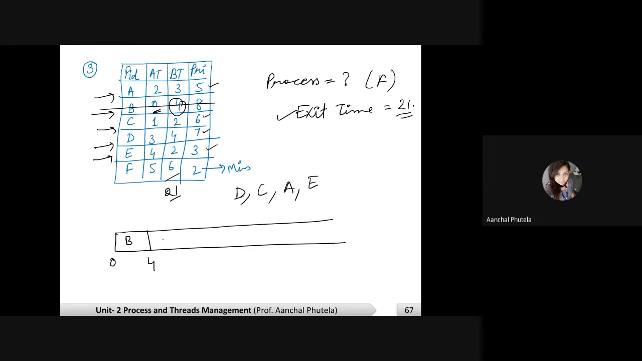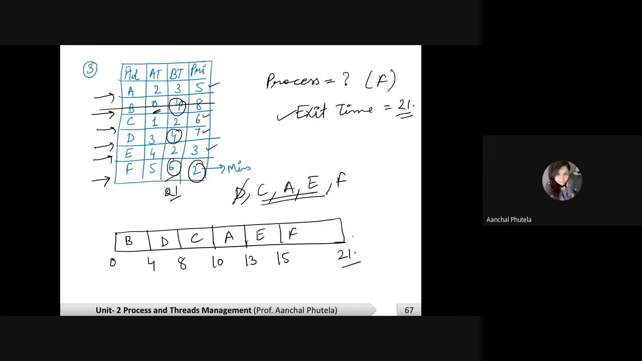Right? So I will execute D, then C. Look, D was executed for how many seconds? 4 seconds. Now by 8 seconds, F has also arrived in our system. Is F's priority higher than any of these three? No, so F will be executed at the very last, right? So C, A, E and F. This is the chart. How much time is required for C? 2 seconds. A, what is the burst time? 3. For E, what is the burst time? 2. For F, what is the burst time? 6.